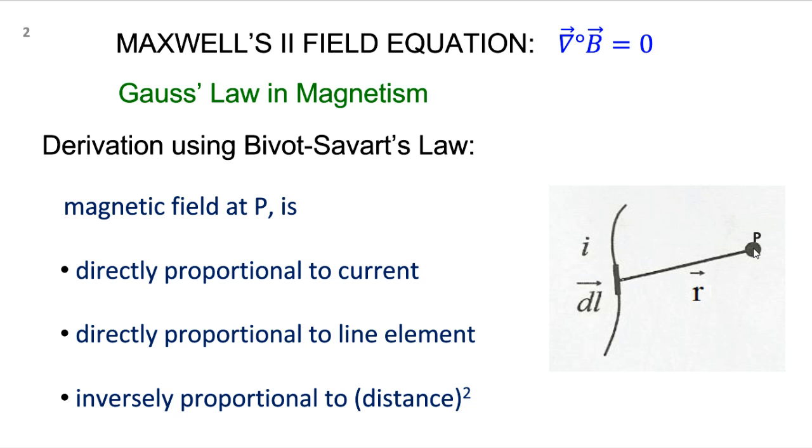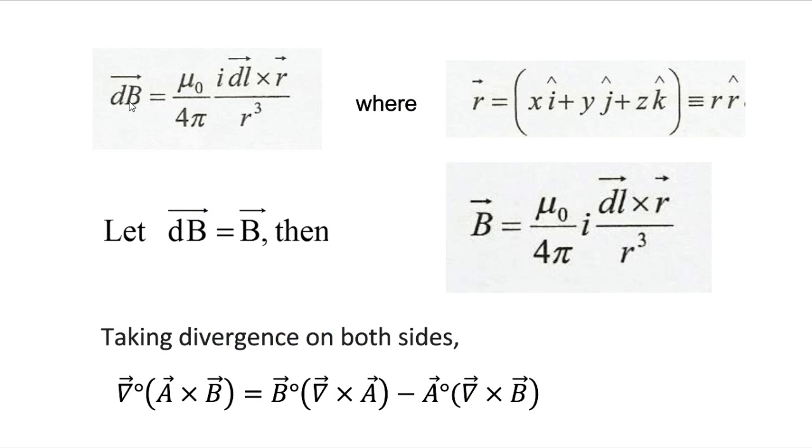It says the magnetic field at any point due to an element of the conductor is directly proportional to the current, directly proportional to the length of the element, and inversely proportional to the square of the distance. Mathematically, that is written as dB equal to mu naught by 4 pi, I dl cross r by r cube.